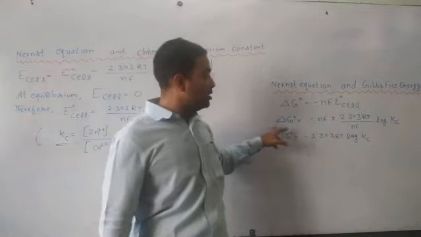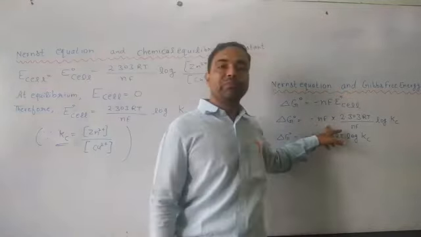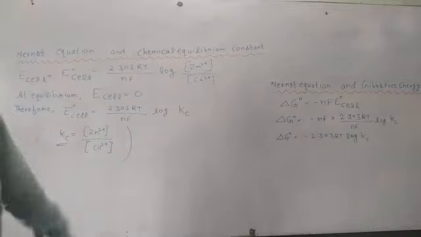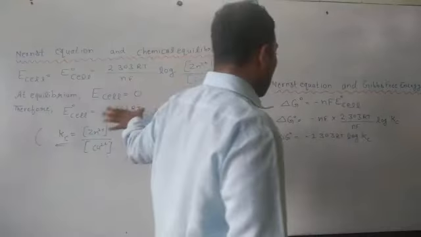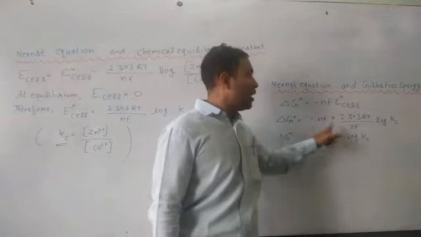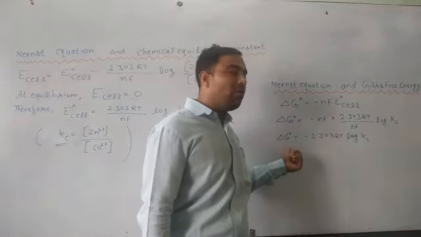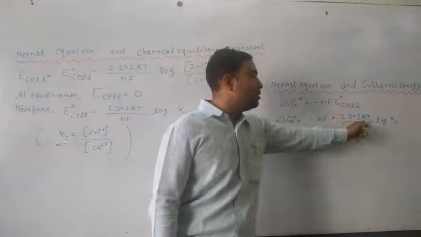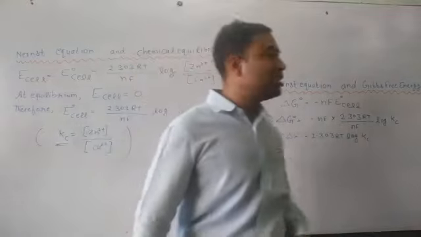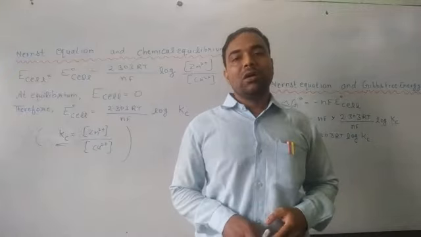So delta G node is equal to minus nF times E node cell, and E node cell was what? That was 2.303 RT by nF log Kc. By putting in the value of E node cell, nF cancels out. Then we will have delta G node equal to minus 2.303 RT log Kc. So this is the relationship of the Nernst equation with Gibbs free energy.